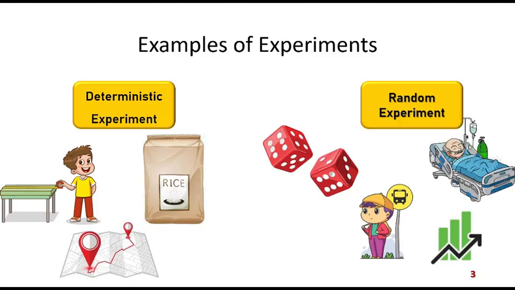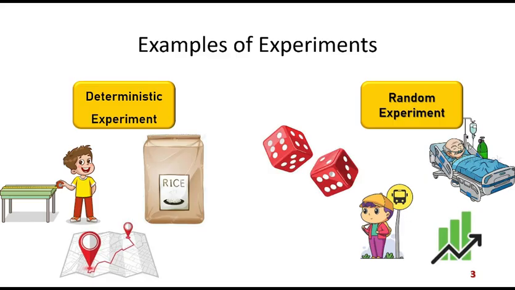I have another example of a random experiment. Suppose time to survival of an individual. Now, this is a patient you can see probably in the ICU having some serious illness, and we are waiting for the recovery of this particular gentleman. So this time to recovery is not fixed, rather it may vary.